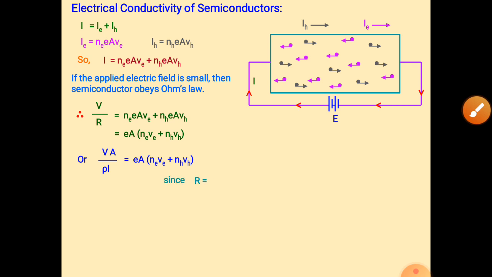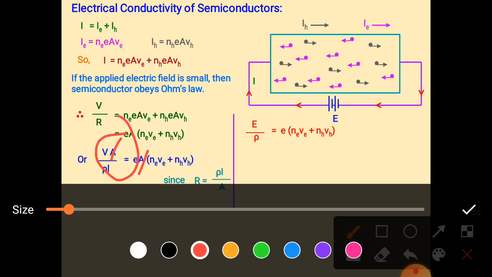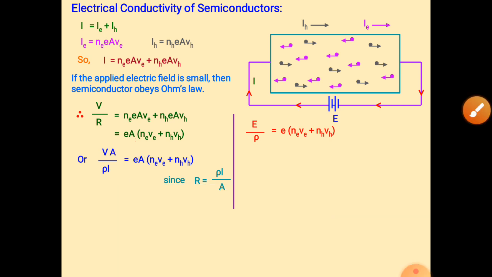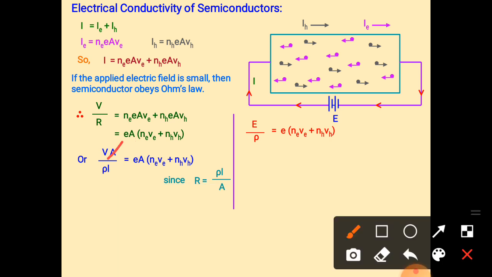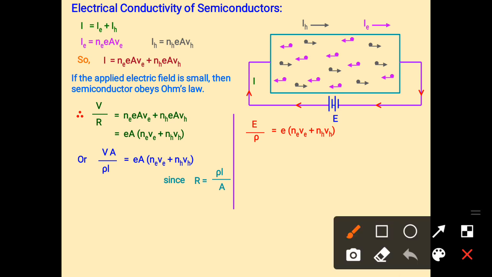Since R is equal to rho L by A, we get E by rho, and E by rho means VA upon L. So A gets cancelled out from this equation. What is V upon L? V upon L is nothing but the electric field. So electric field upon rho is equal to the right-hand side as it is.